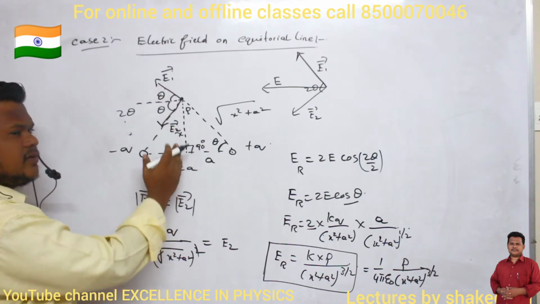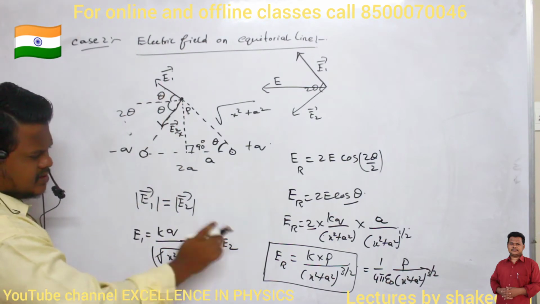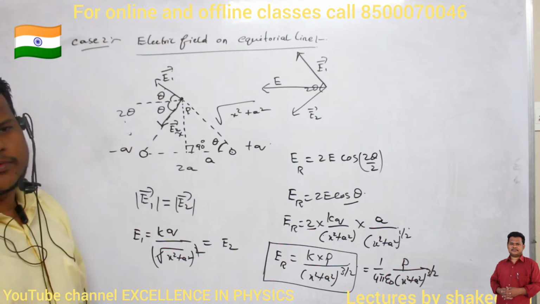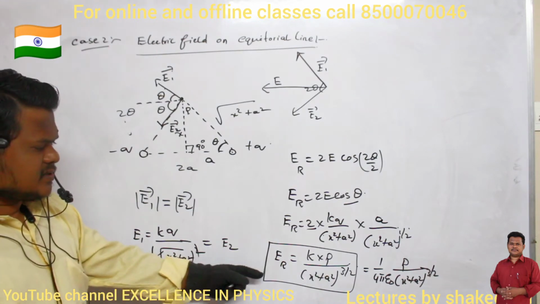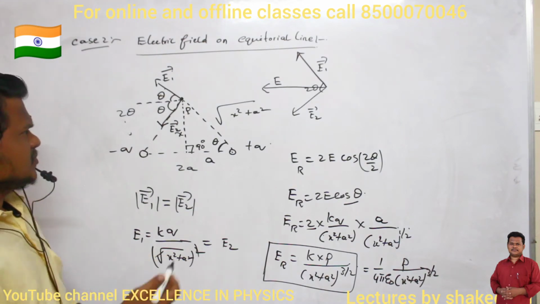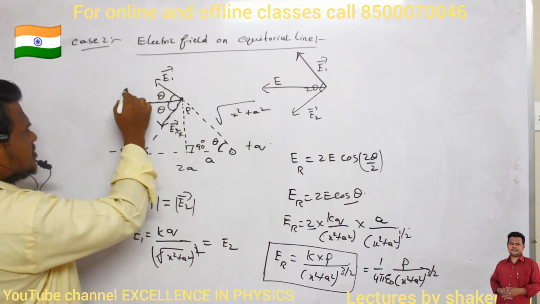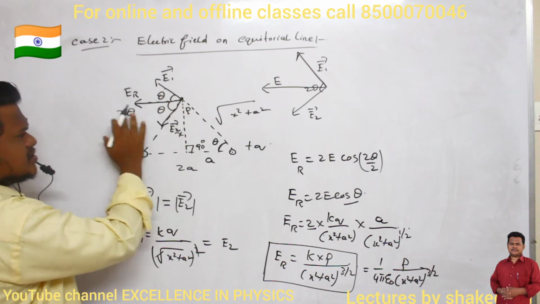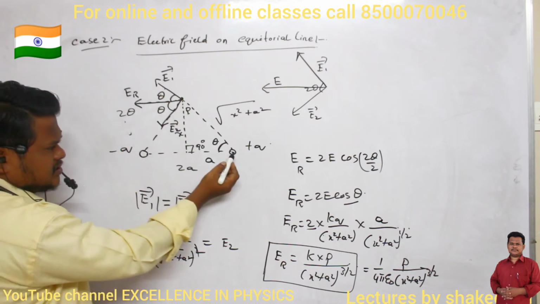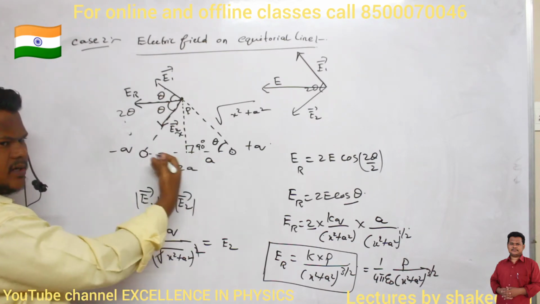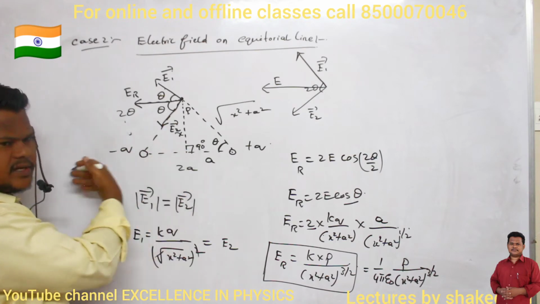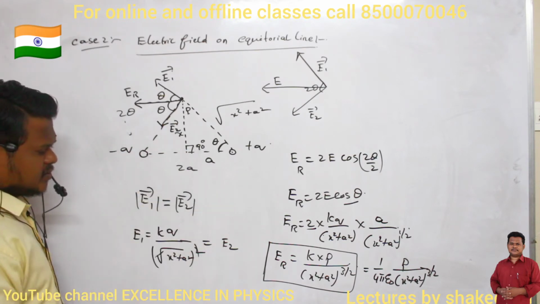On the equatorial line. Now what is the direction? The direction also we have to find out. What is the direction of this electric field? This is the resultant electric field. So what is the direction of the resultant electric field? It is from positive charge to negative charge. Towards the negative charge it is directed. Clear? So make a note of that point also.